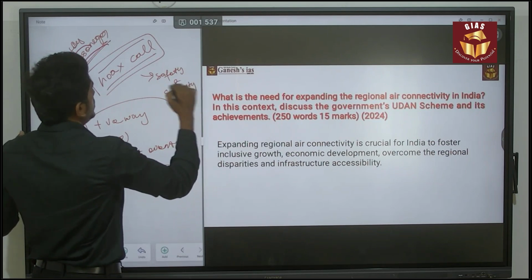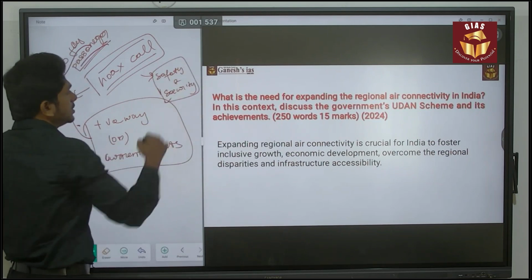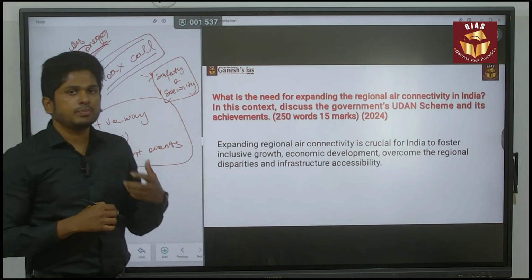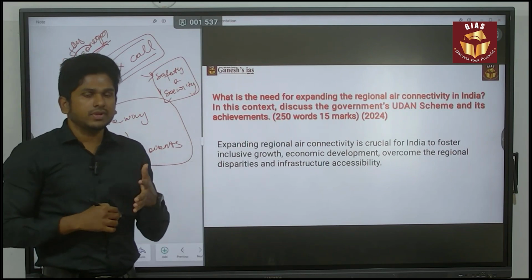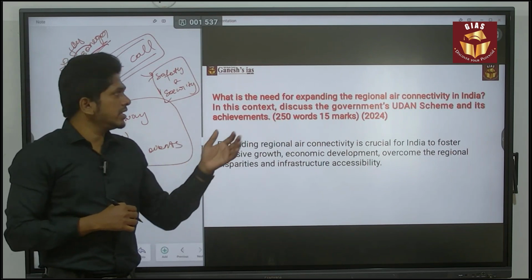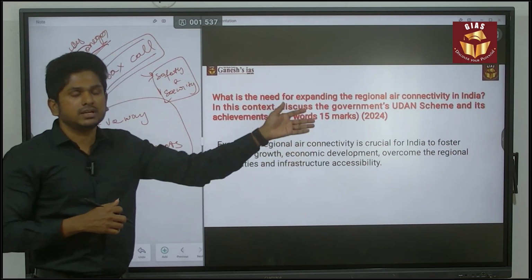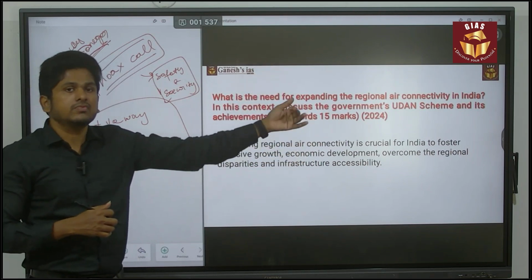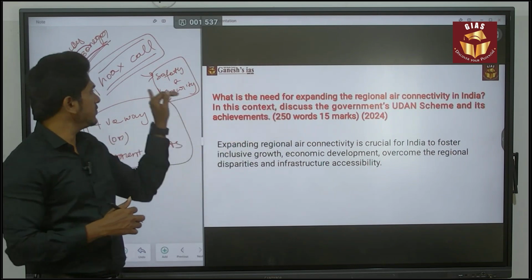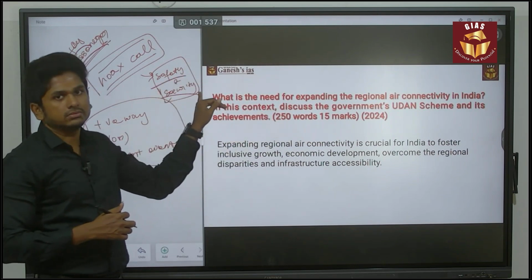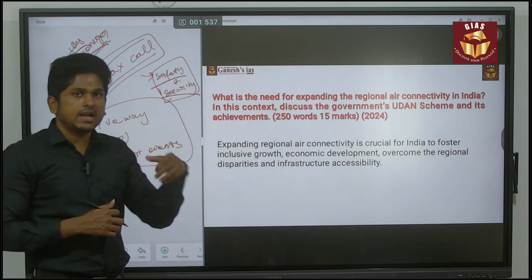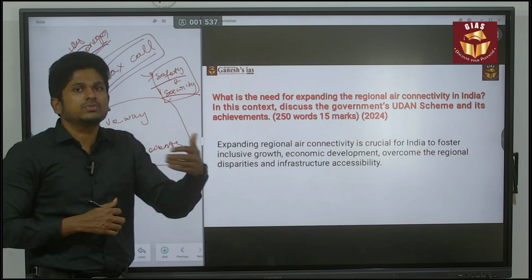So the government needs to focus more on the safety and security of passengers. In that way, they can easily achieve a greater growth rate in passengers. If it is 15% year on year, it could be around 30 or 40% if safety and security is provided.